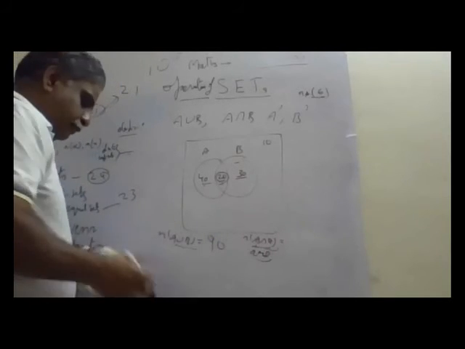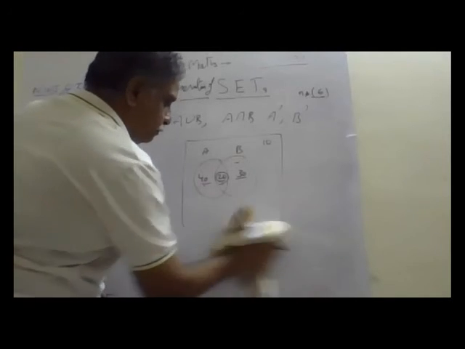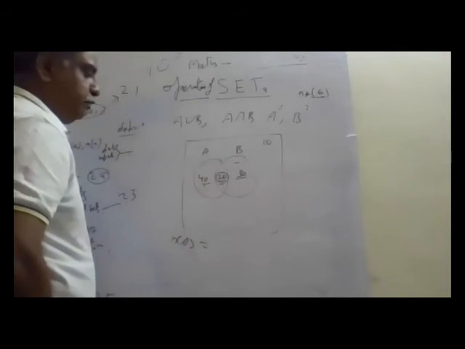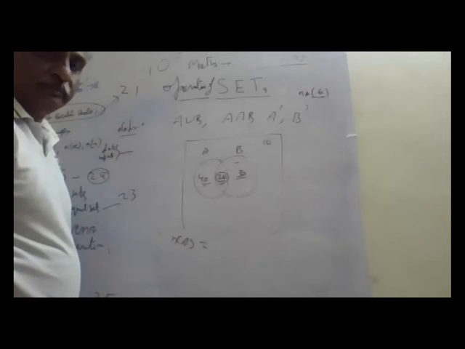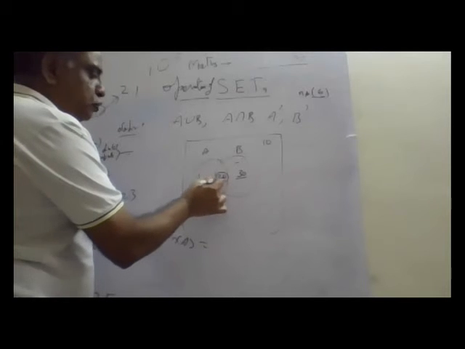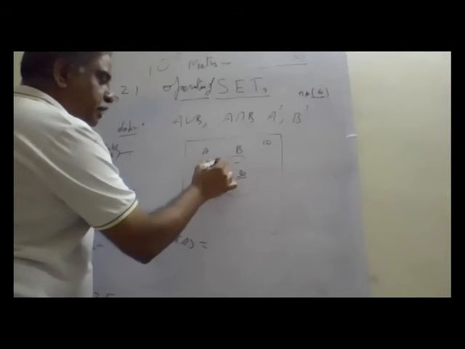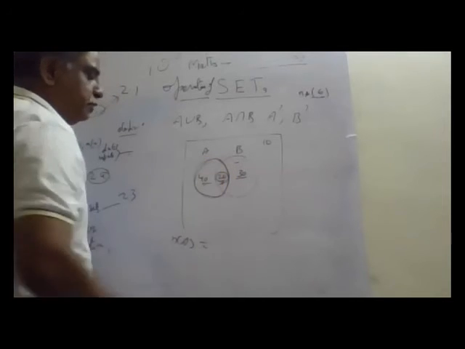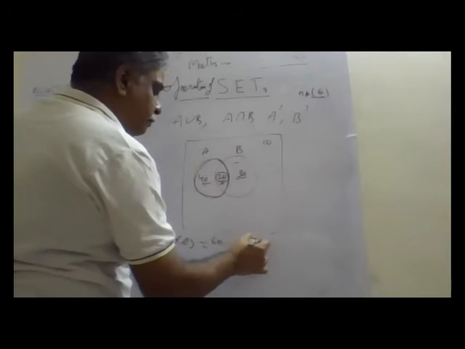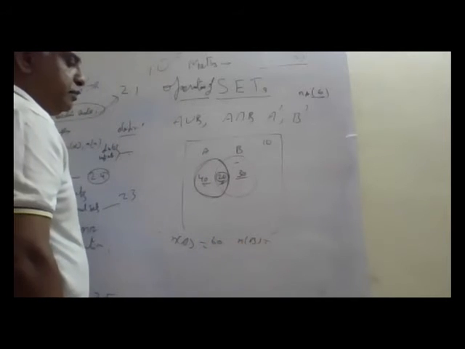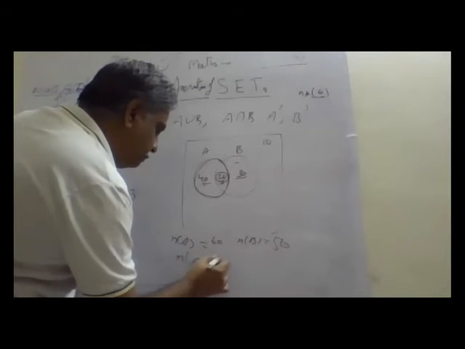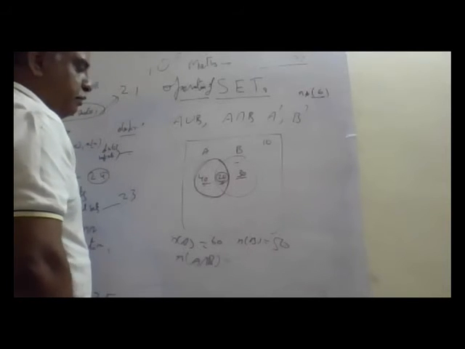Okay, we write again. What is n(A)? A, how much? 40 plus 20 together, because this is also part of n(A). Up to this point is n(A), 60. 40 plus 20 is 60. What is n(B)? 50. What is n(A intersection B)?